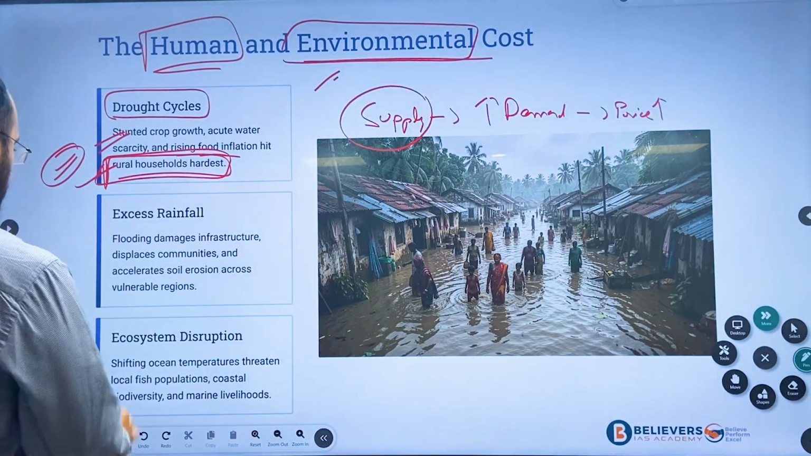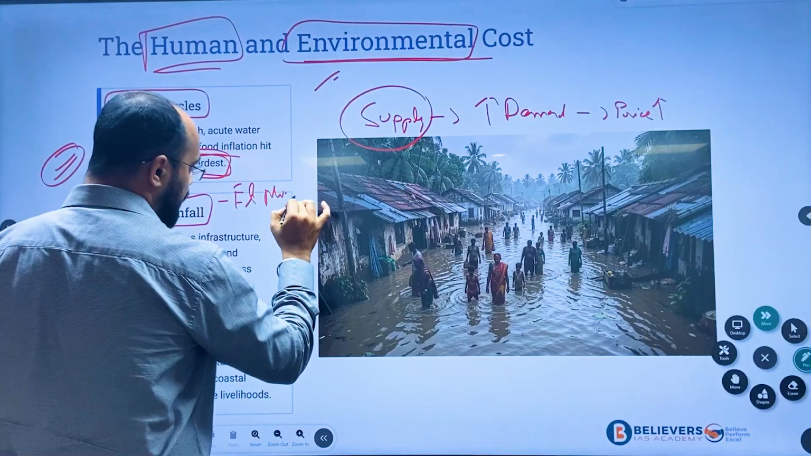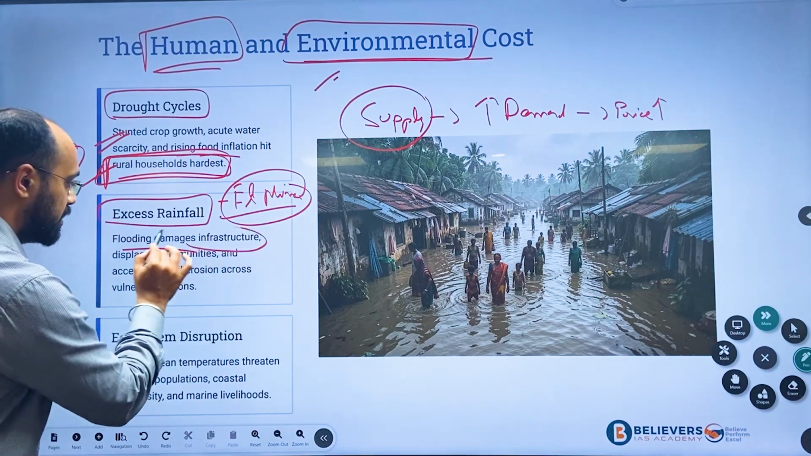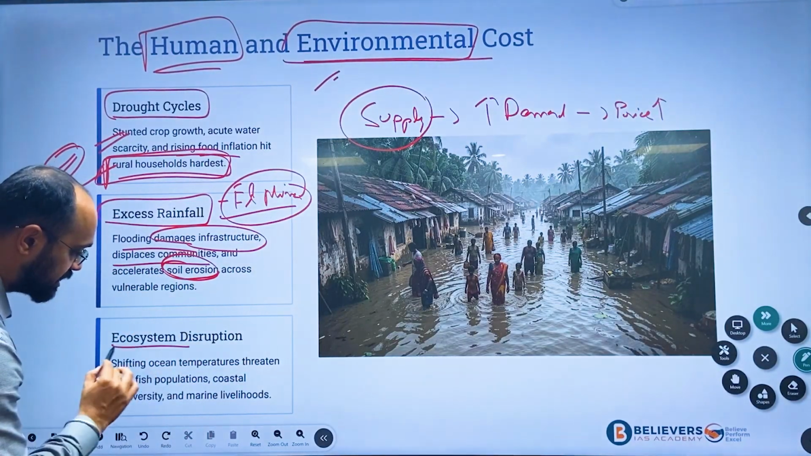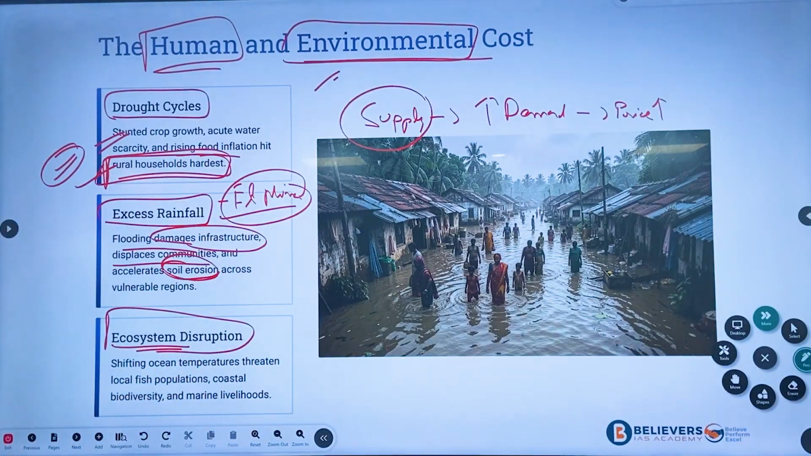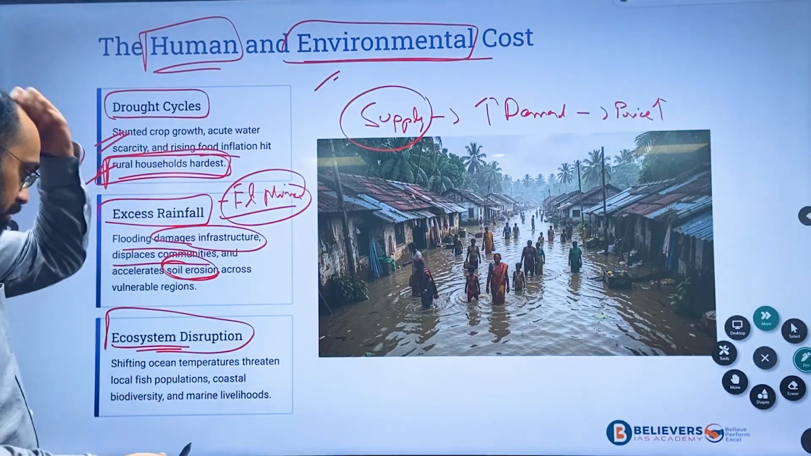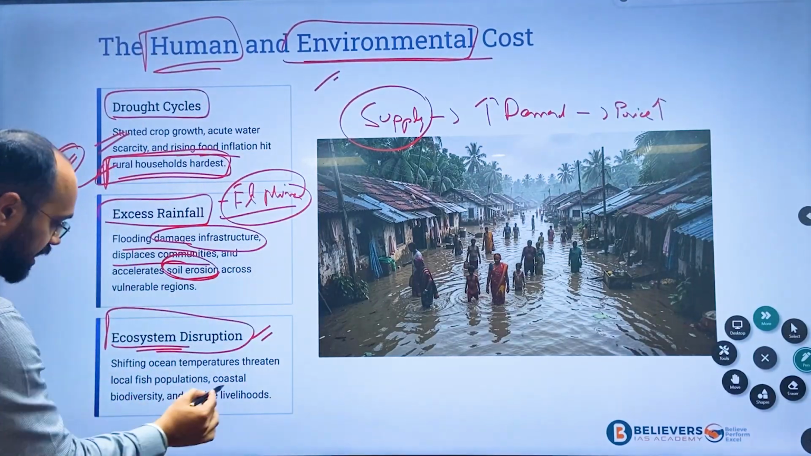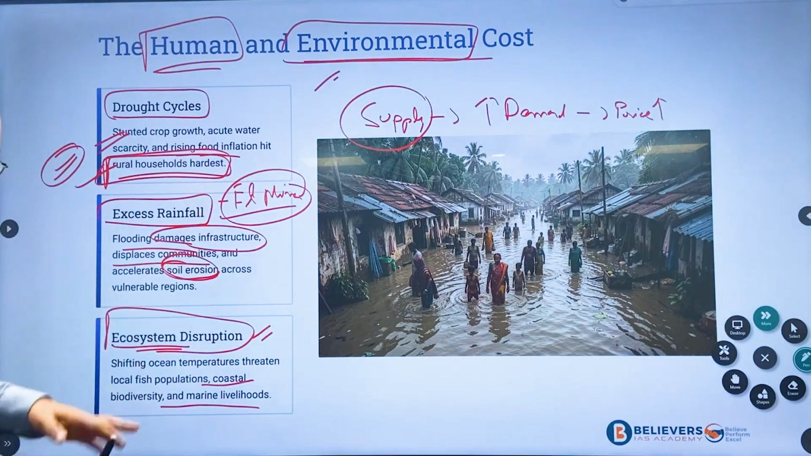Second is excess rainfall. As I told you, during La Nina years we will have too much rainfall, which will damage our infrastructure, displace communities and accelerate soil erosion across vulnerable regions. And lastly, ecological disruption. Due to drought, many of the fishes will not survive. Even animals, especially cattle used for agriculture, will not survive. Coastal livelihoods will be severely affected during El Nino or La Nina events.